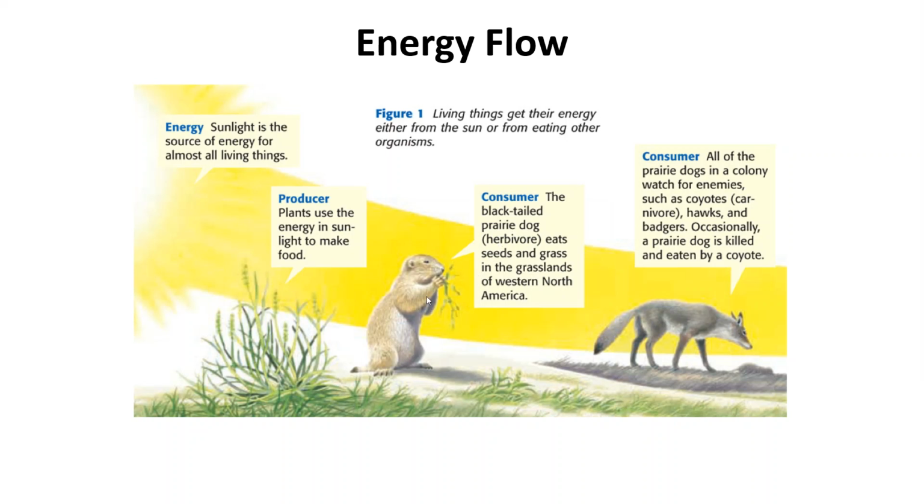This would be an example of a herbivore because he is eating grasses in the grasslands. And then our first level consumer will then be consumed by an omnivore or a carnivore. We'll call those second level consumers. Again, we'll talk about this more on our video on Thursday. And so the energy is going to flow one way through our energy system.